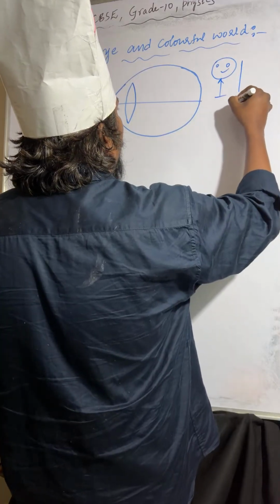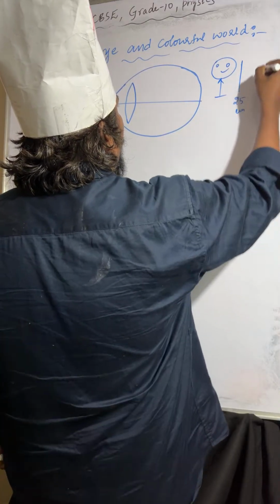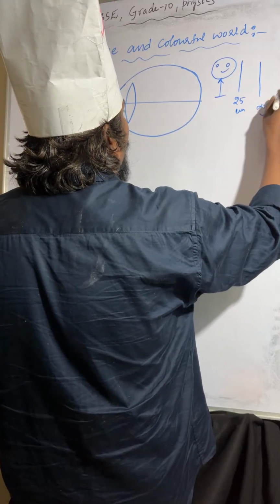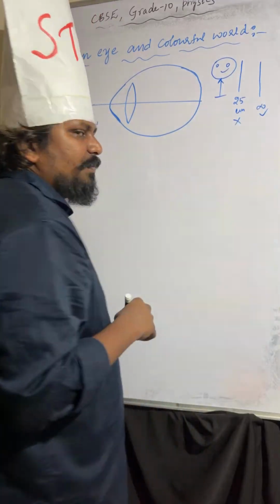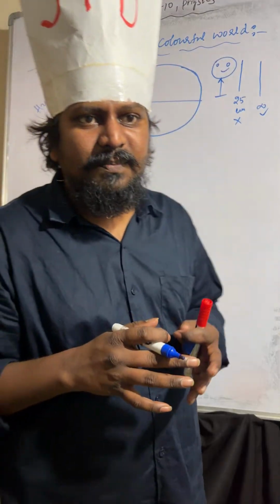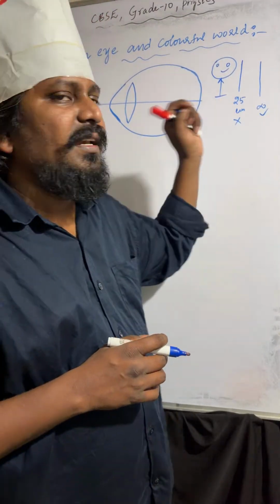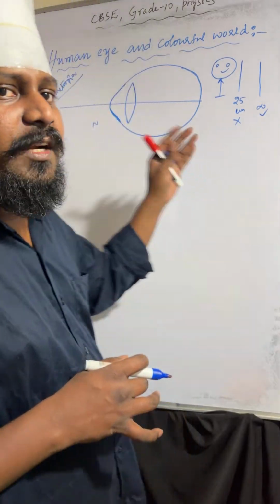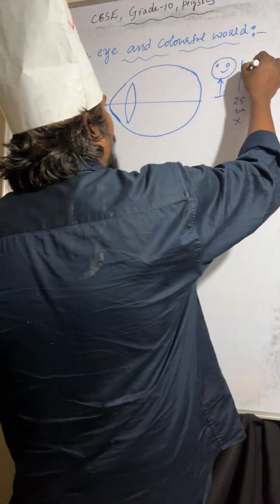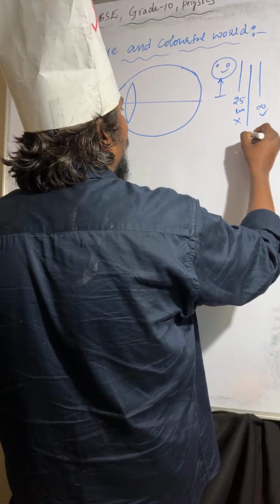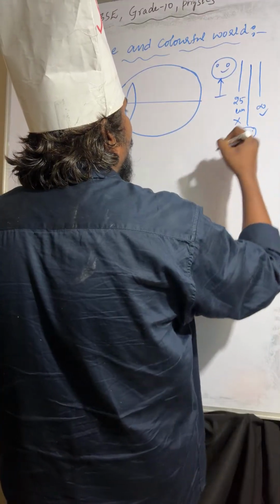The person who has hypermetropia can see the far point, but he can't see the near point. The person who has hypermetropia can see far distance, he can't see the near point. But between 25 and infinity, in the middle he can see. That is the near point.